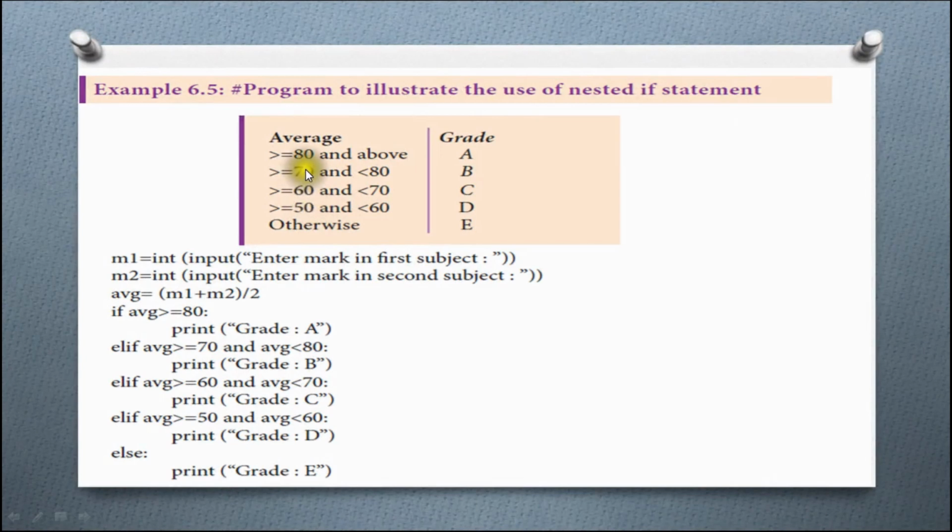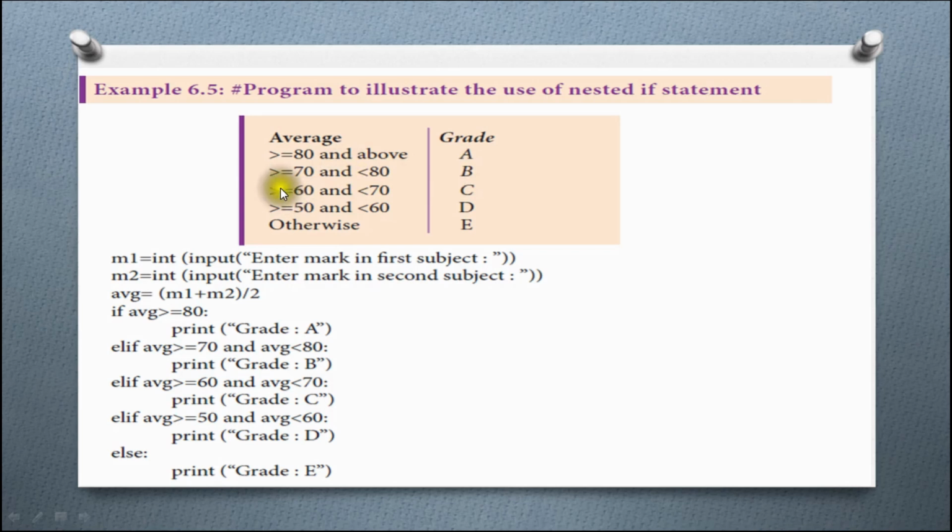Here the condition is you have to input 2 marks, that is M1 and M2. Then find average as (M1 plus M2) by 2. If average is greater than or equal to 80 and above, grade A. If average is greater than or equal to 70 and less than 80, grade is B.